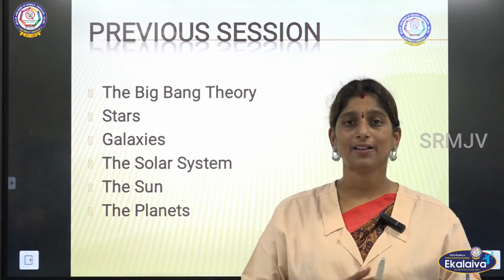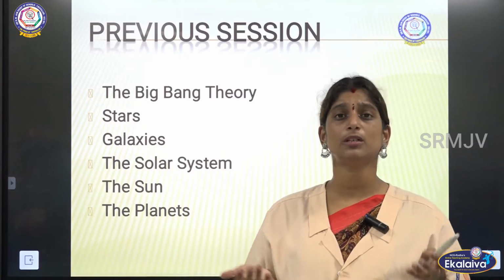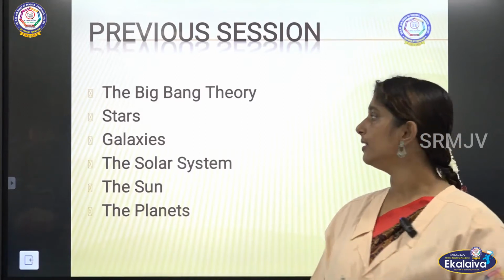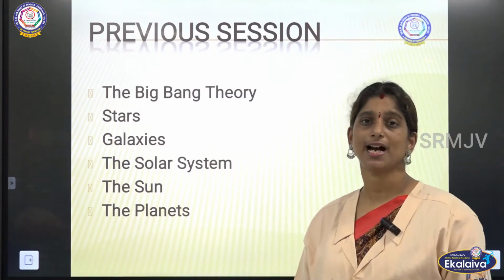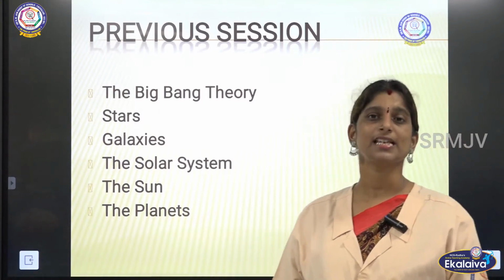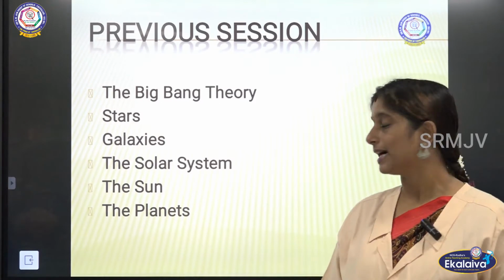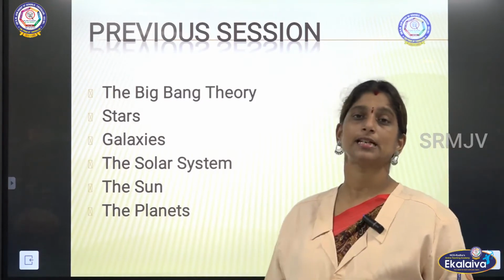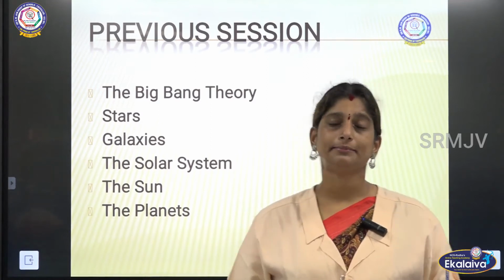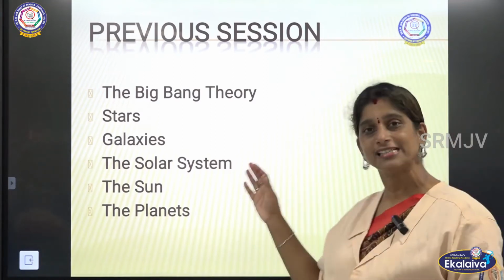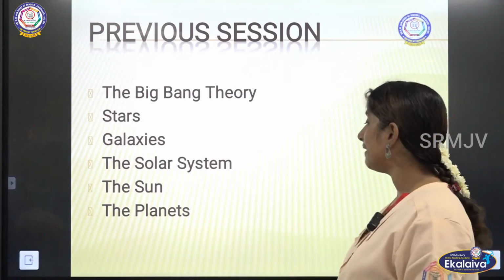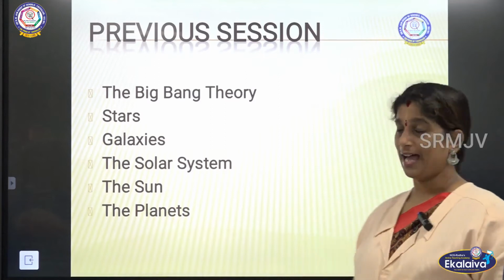So Big Bang Theory is all about how the universe which is existing today has been formed. We have seen about that. Then we have seen about the stars, which are the heavenly bodies. Then the galaxies, which is the cluster of stars. Then the solar system, where sun is the center and it has 8 planets around it. Then we have seen about sun, which is the biggest star of the solar system. And then we have seen about the planets, right?